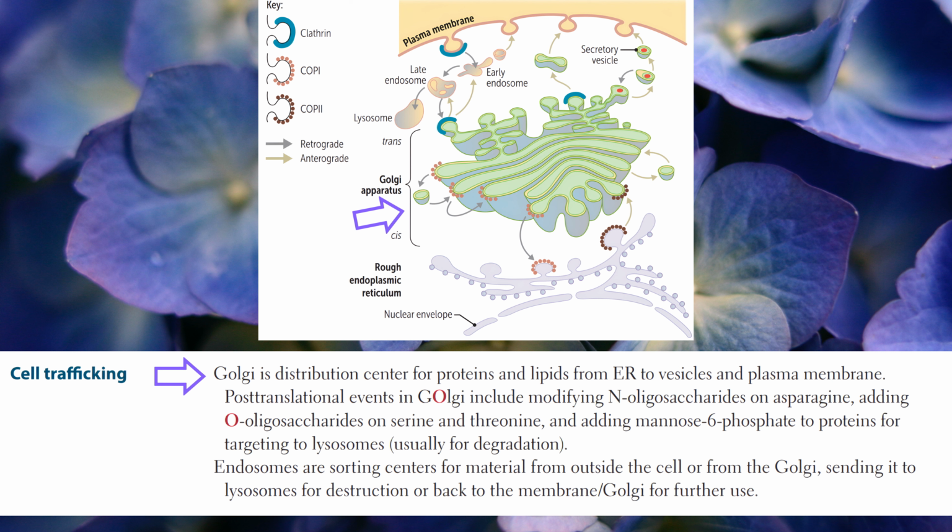Cell trafficking. Golgi is the distribution center for proteins and lipids from endoplasmic reticulum to vesicles and plasma membrane. Post-translational events in Golgi include modifying N-oligosaccharides on asparagine, adding oligosaccharides on serine and threonine, and adding mannose-6-phosphate to proteins for targeting to lysosomes, usually for degradation. Endosomes are sorting centers for material from outside the cell or from the Golgi, sending it to lysosomes for destruction, or back to the membrane or Golgi for further use.